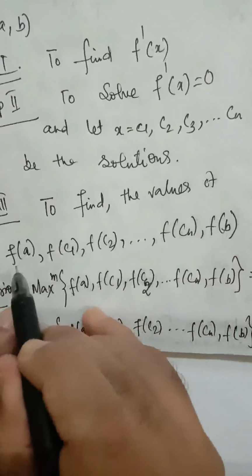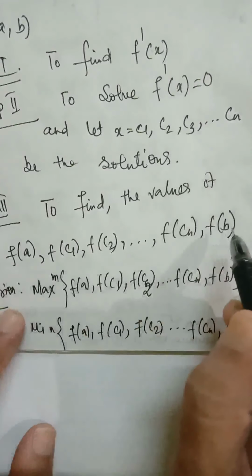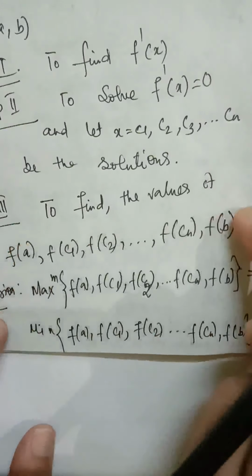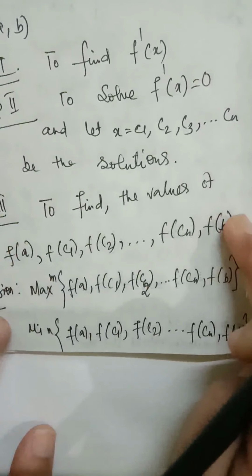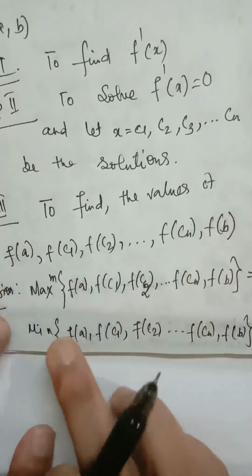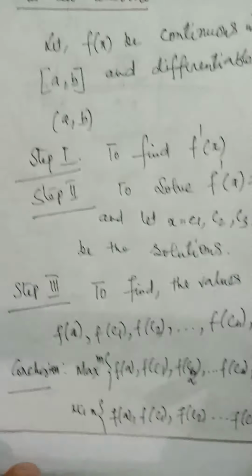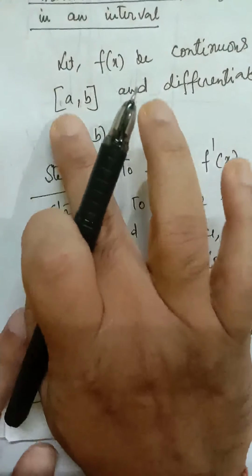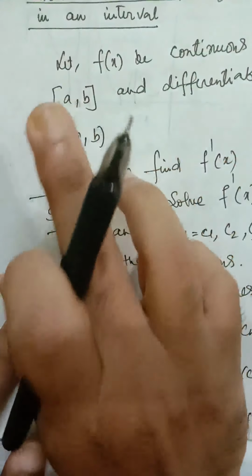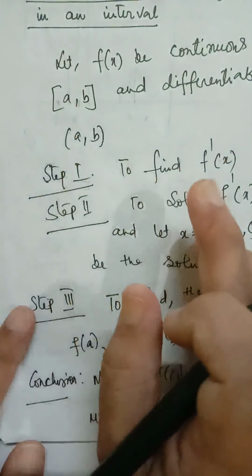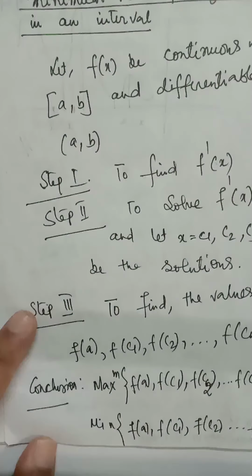Okay, f(a), f(c1), f(c2), f(b), and the maximum of all of these values is the greatest value of the function. The minimum of all of these is the least value of the function in the given interval [a, b]. And what you have to remember, in an interval, maximum value means the absolute maximum value and minimum value means the least value, the absolute minimum value.